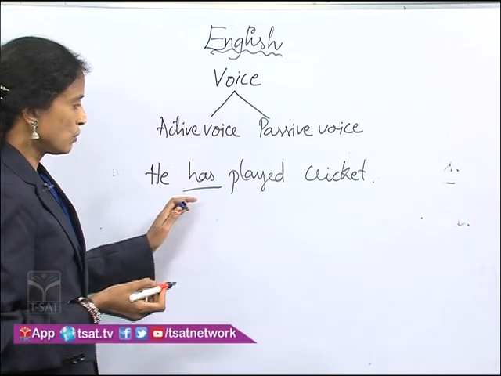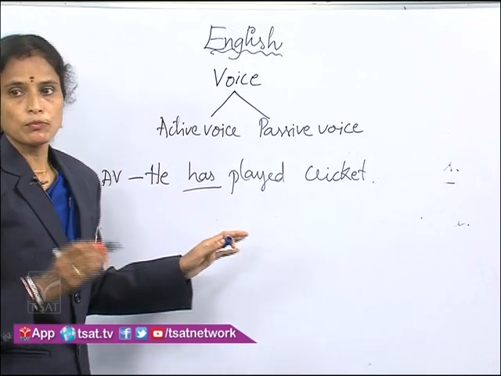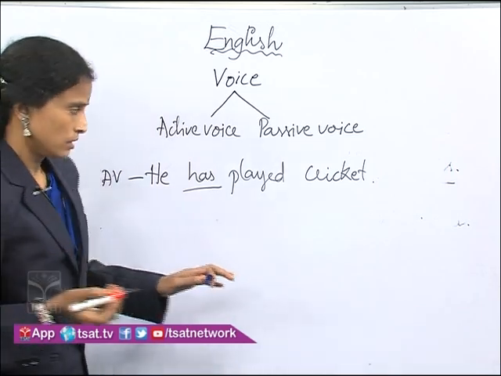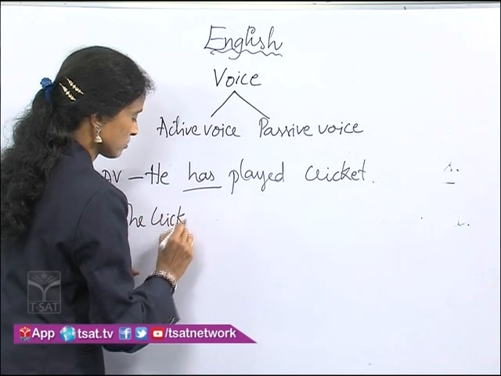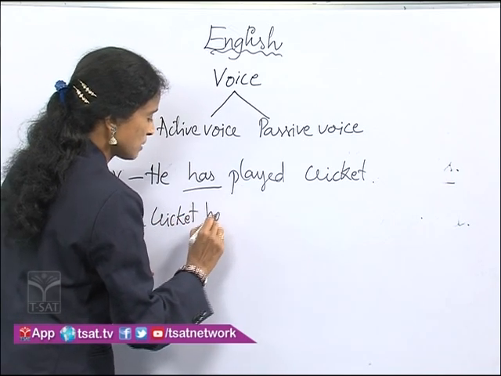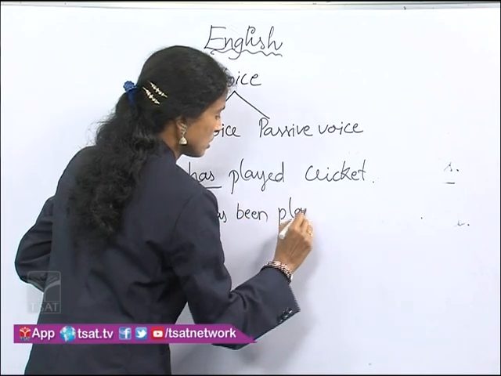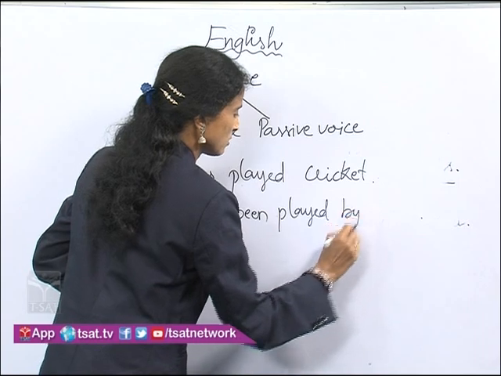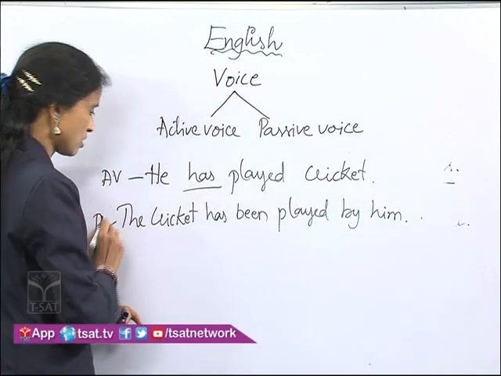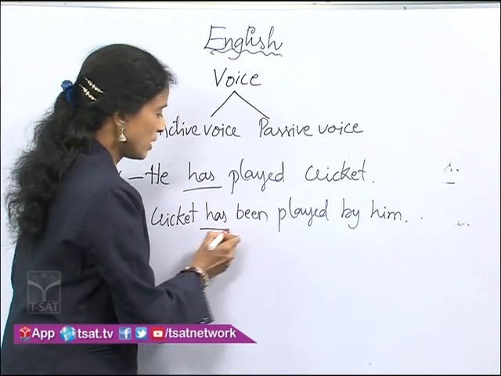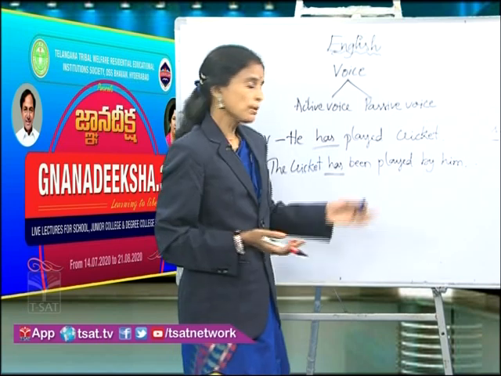Whenever you find the have form in the active voice, that have form will be followed by the be form been. Now let us say, the cricket has been played by him. Dear students, this is how, whenever you find the have forms in the active voice, we use the be form been.